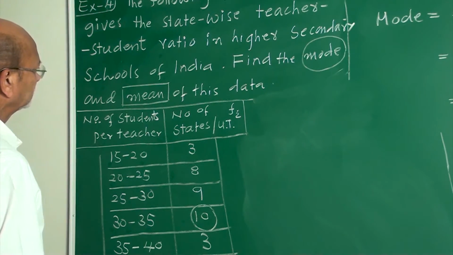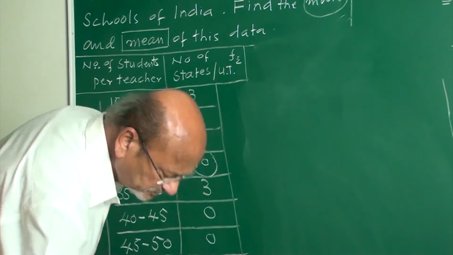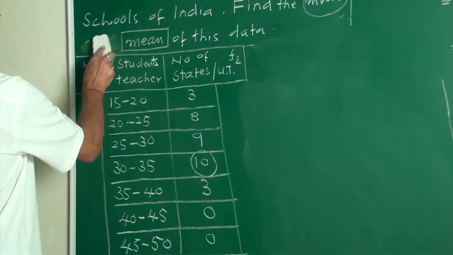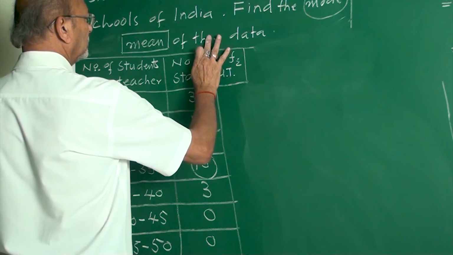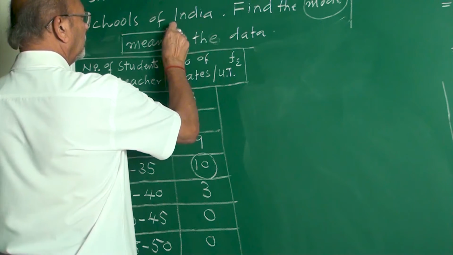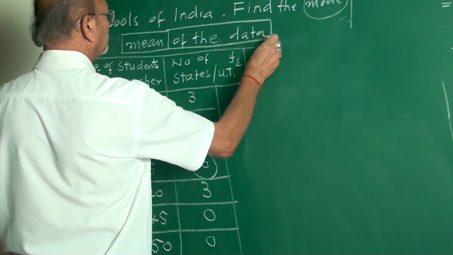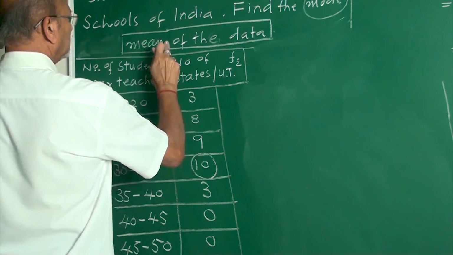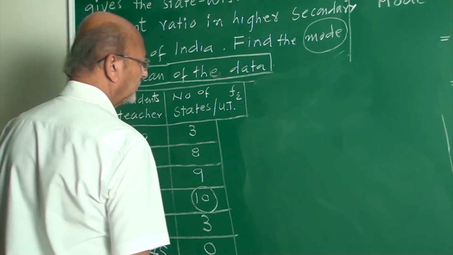Now, mean of the data. Yes, my friend, this is the mean of the data. This is Fi.